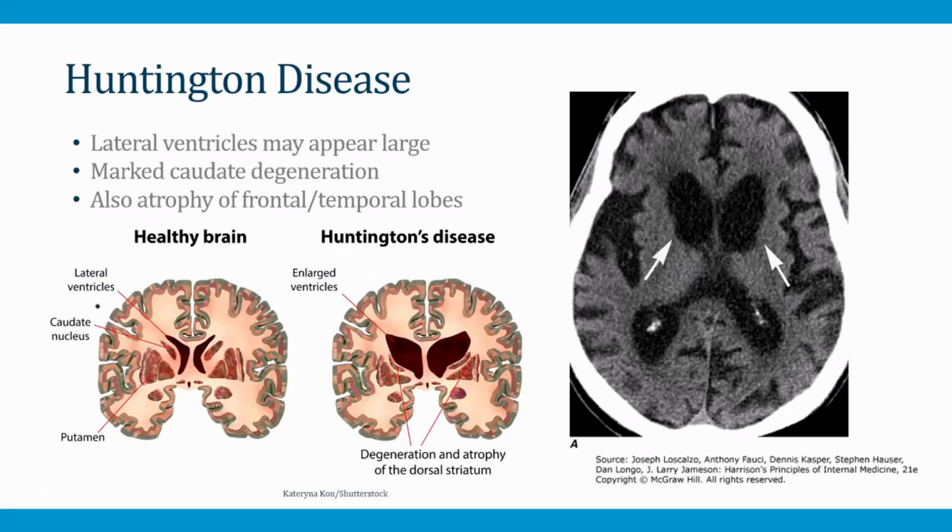So as we saw in the last slide, the caudate nucleus sits very close to the lateral ventricles. That's shown here in this image on the screen in a healthy brain. And so when you have degeneration of neurons associated with the caudate nucleus, the lateral ventricles will appear large from caudate degeneration. And that's what you can see in this picture right here of a brain from someone with Huntington disease. You can also see it in this CT image on the slide. Besides enlargement of the ventricles from neuronal cell death, you also get atrophy of the frontal and temporal lobes in Huntington disease, and so those regions can also show atrophy on imaging tests.